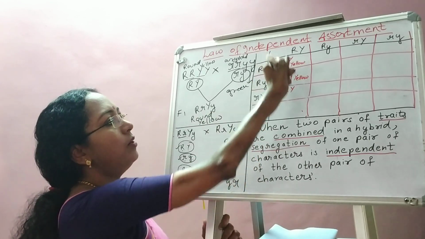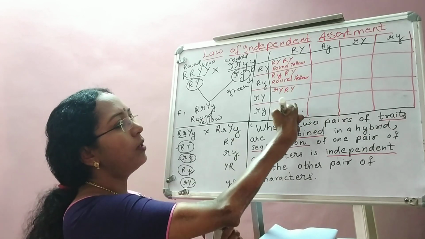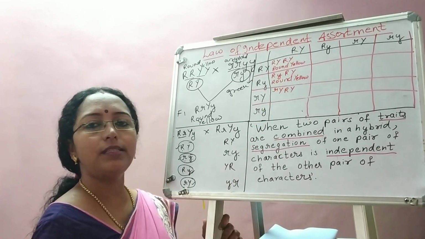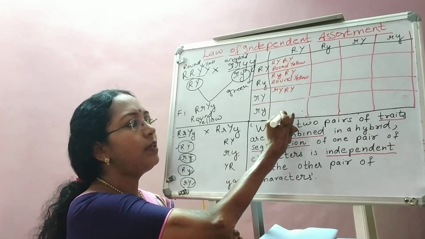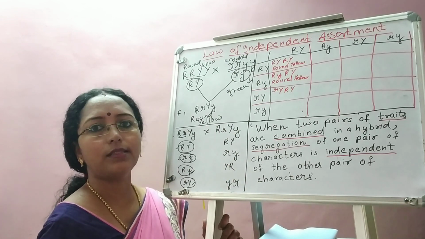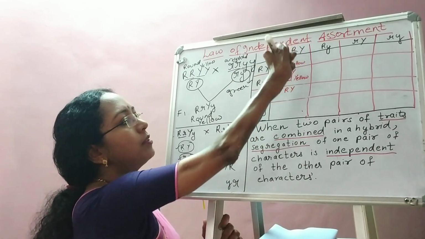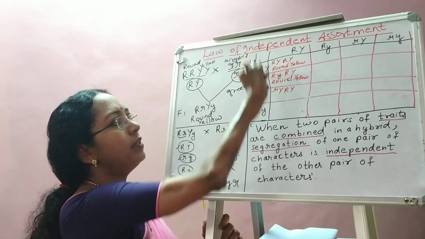Now since we have written all these three, just understand this gamete in this column, capital R, capital Y, is there for sure. So all the progeny which is coming here will be having round seeds and yellow colored seeds, because this gamete is common for all these. Though gametes are differing here, this is common.